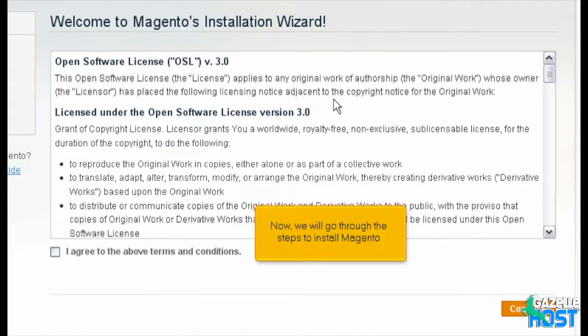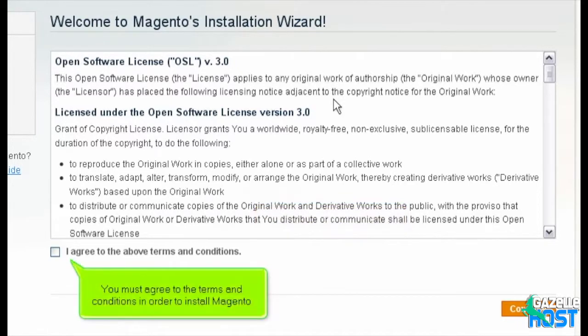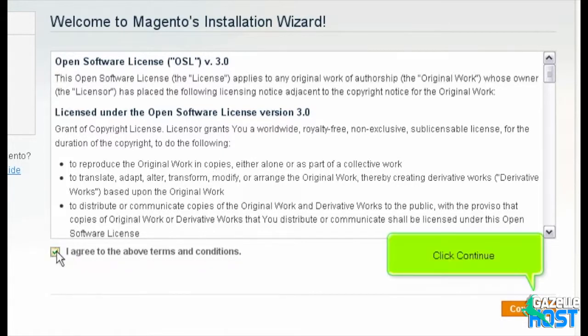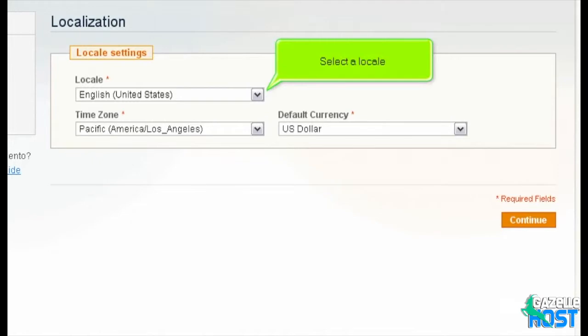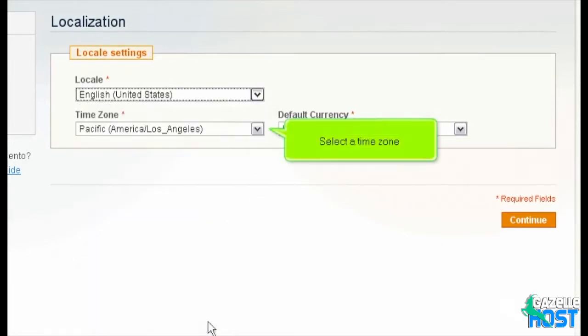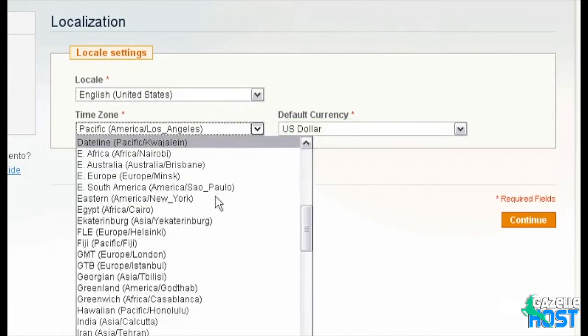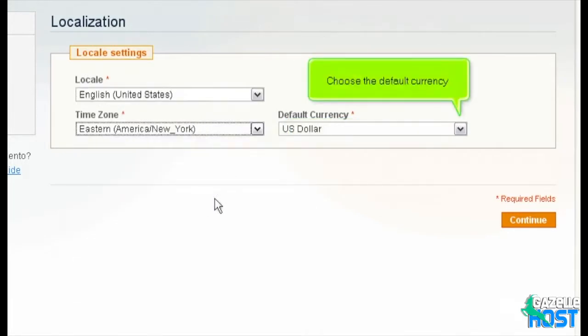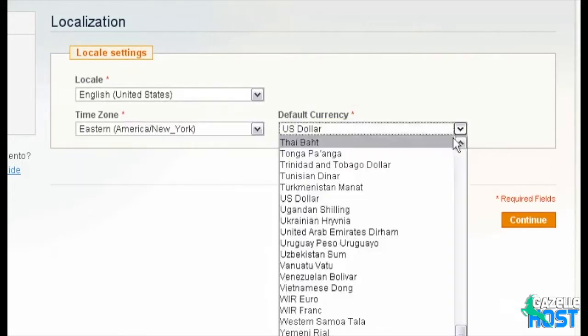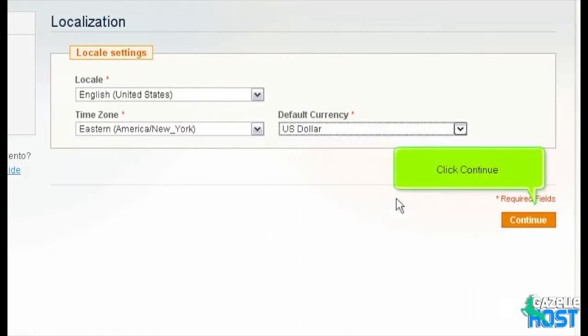Now, we will go through the steps to install Magento. You must agree to the terms and conditions in order to install Magento. Click Continue. Select a locale. Select a time zone. Choose the default currency. Click Continue.